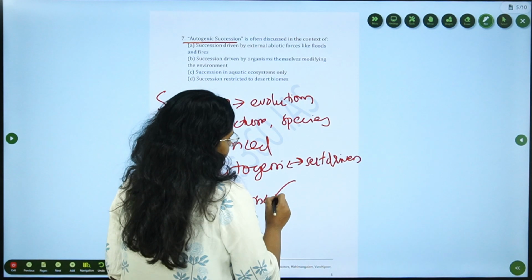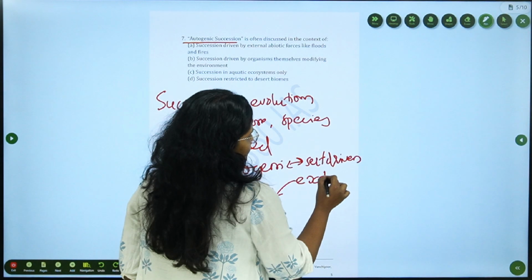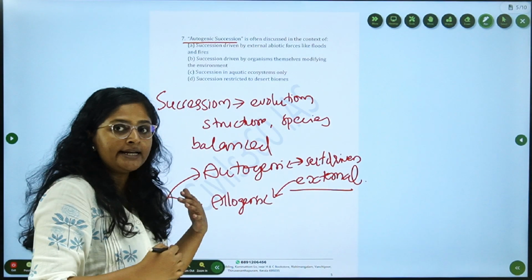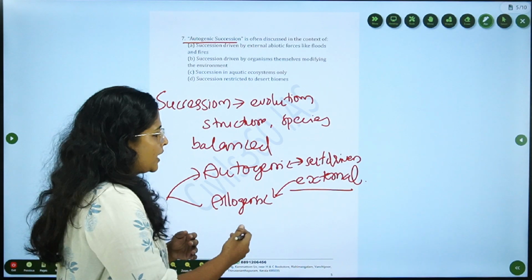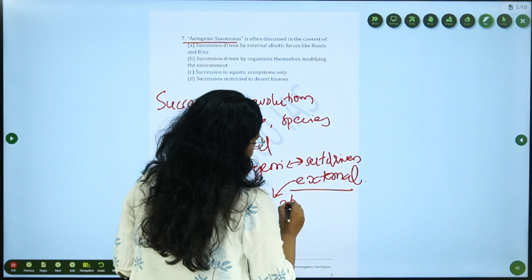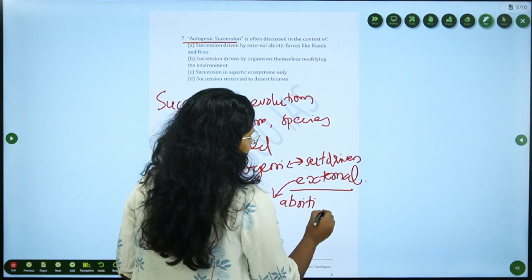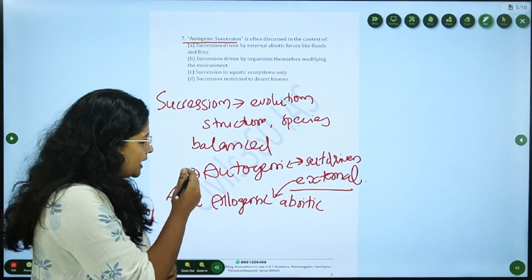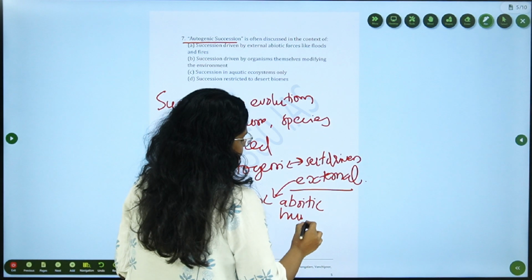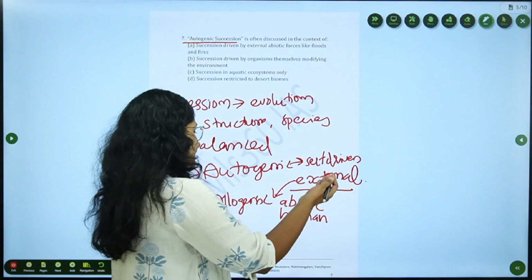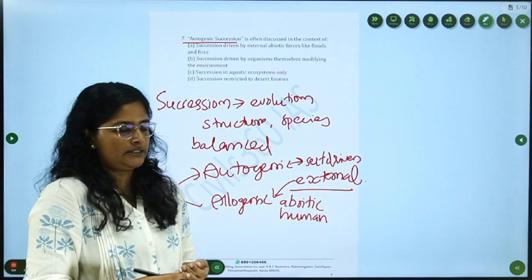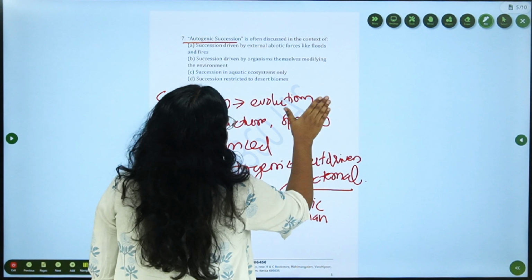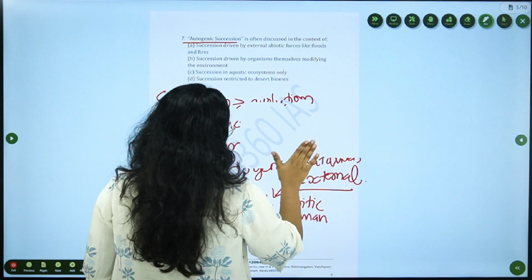Allogenic succession means there comes an external factor, and this external factor leads to the succession. That is called allogenic succession. The external factors can be abiotic factors like volcanic activity, a flood, etc. It can also be human activities. Human interference can also cause succession in an ecosystem. So that is allogenic succession. And there is one more thing, primary and secondary succession.